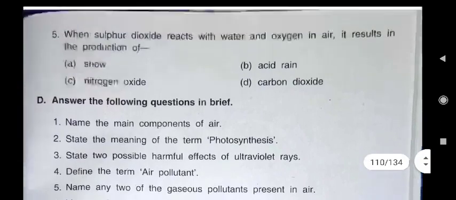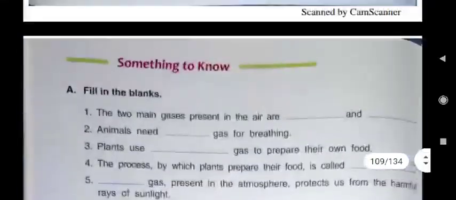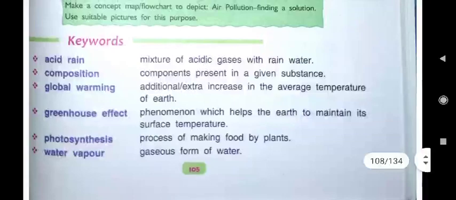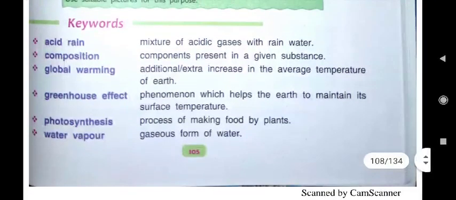Now children, you have understood the answers of A, B, C. I will give you the PDF also. Your today's homework is keywords also you have to write in your science notebook, as well as you have to write ABC, answers of ABC also in your science notebook. Then you submit these notebooks on the given date schedule in school campus.